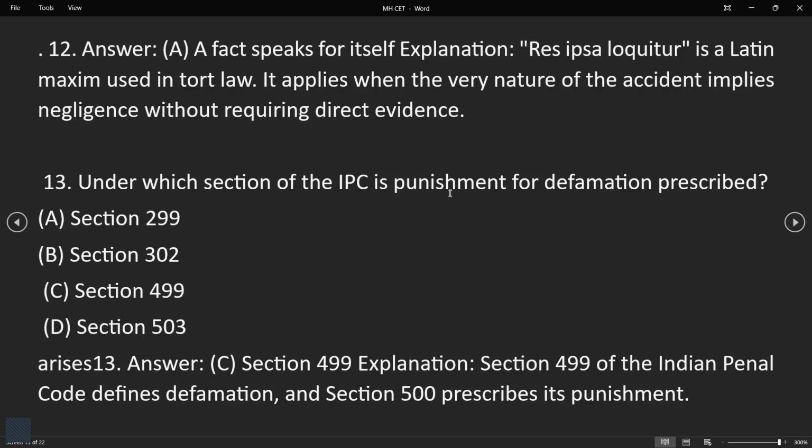And earlier it was the IPC, the Indian Penal Code, and right now, which law is there for this punishment? That is the Bharatiya Nyaya Sanhita (BNS).